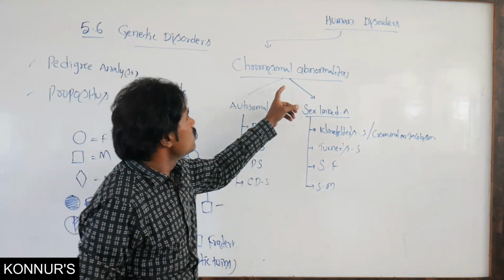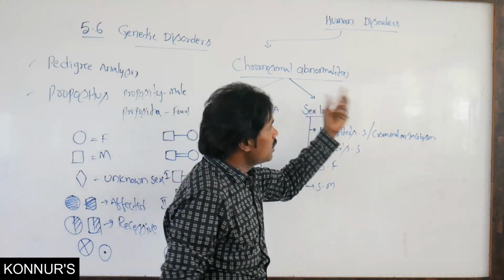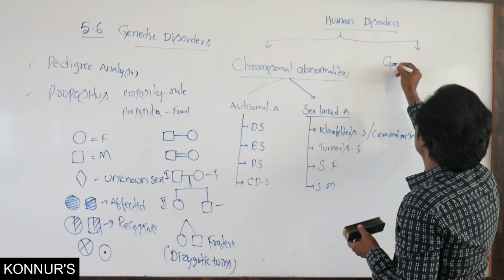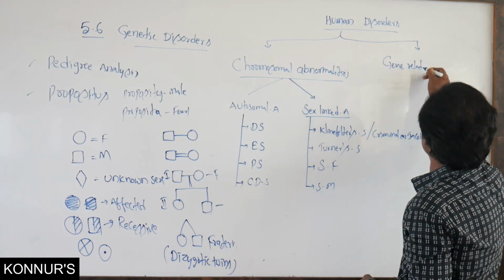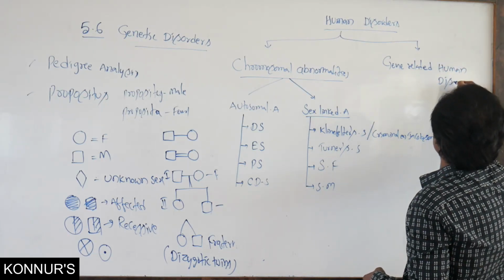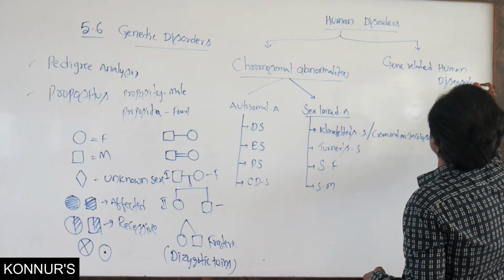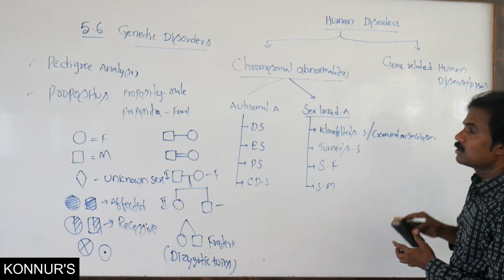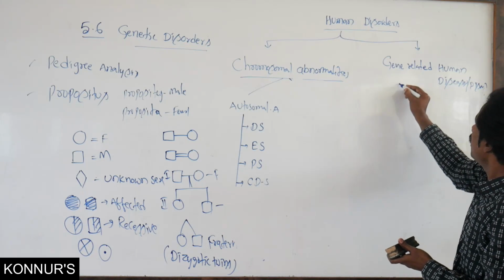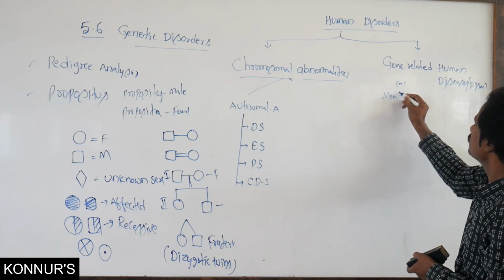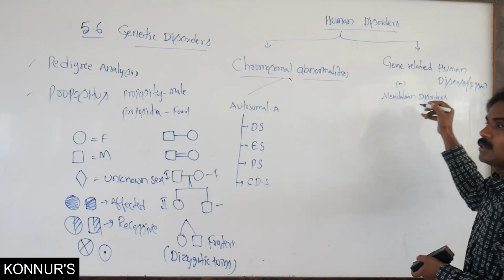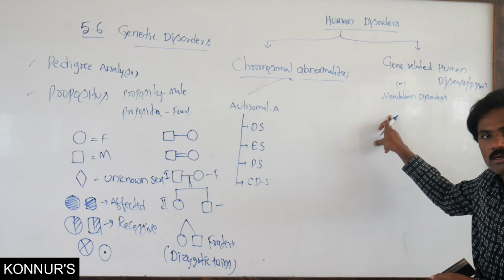Those are normally not chromosomal abnormalities but gene-related abnormalities, that is, human diseases or disorders. Commonly these are called Mendelian disorders.